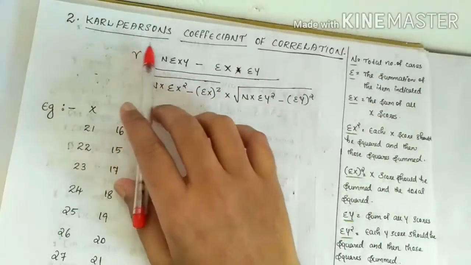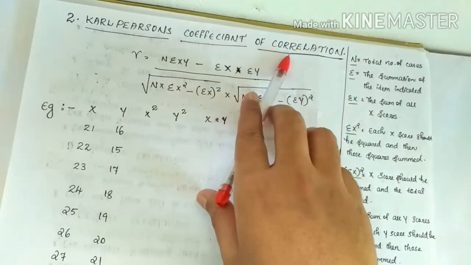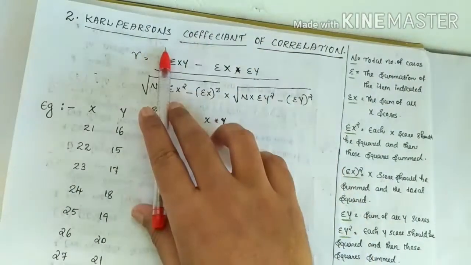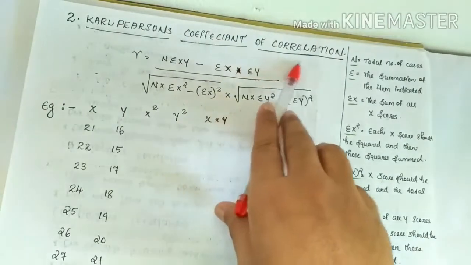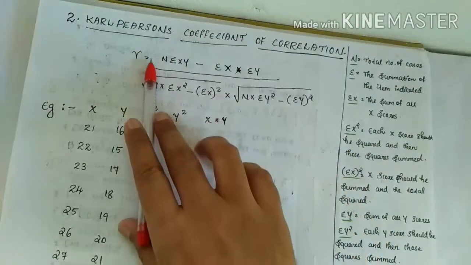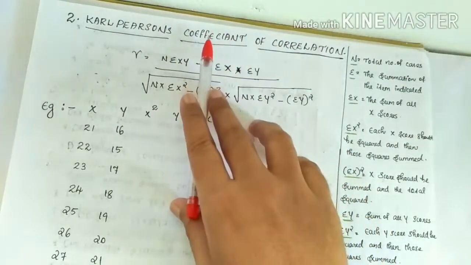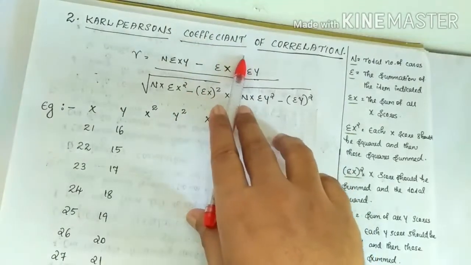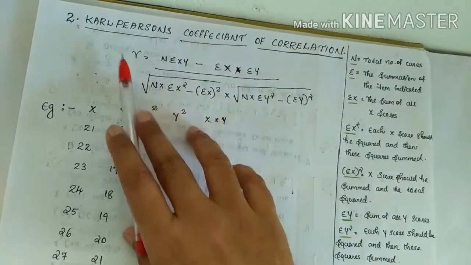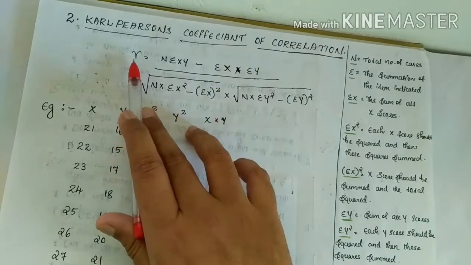Next, moving on to the next area, Karl Pearson's coefficient of correlation. It is one of the important methods used to find out correlation. It was developed by the famous statistician Karl Pearson. In this case, the correlation is denoted as r.